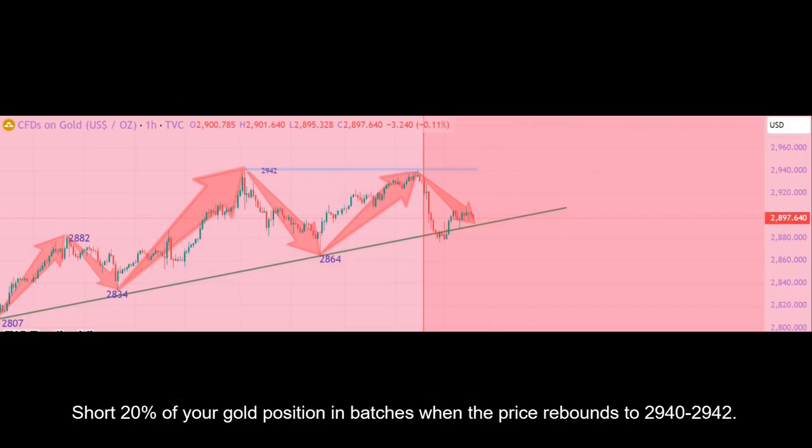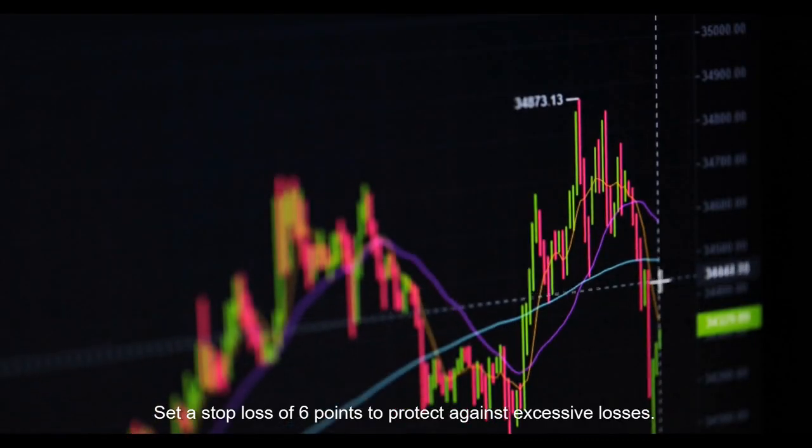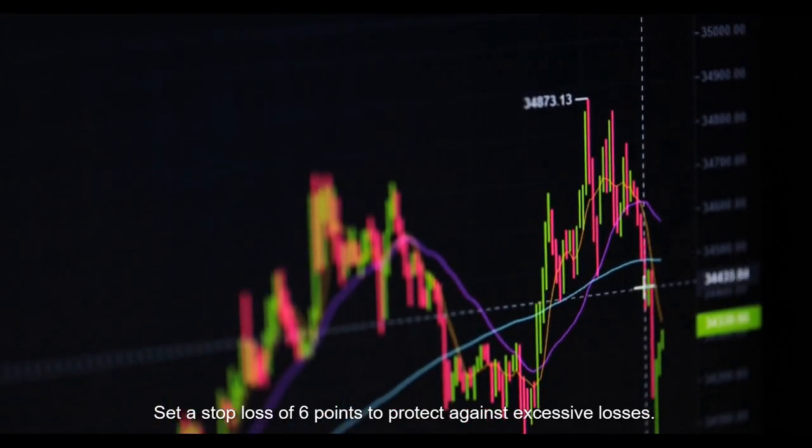Short 20% of your gold position in batches when the price rebounds to 2,940 to 2,942. Set a stop loss of 6 points to protect against excessive losses.